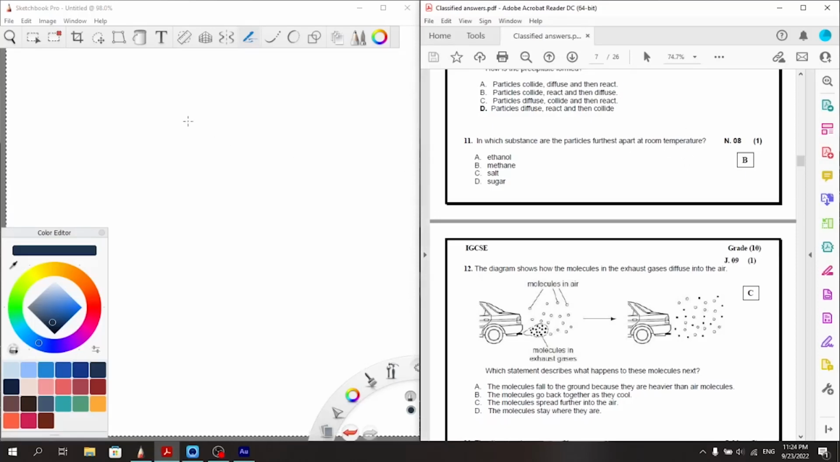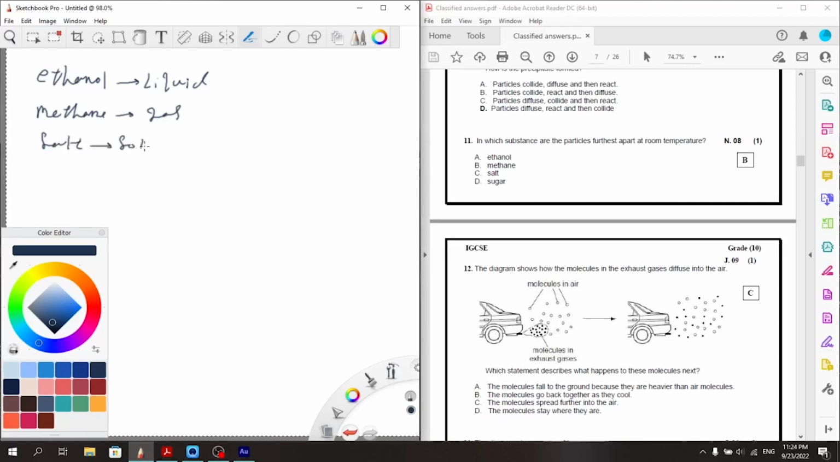Alright, so we have ethanol. In case you don't remember from last year, ethanol at room temperature is a liquid, right? And we have methane, CH4. Also, in case you don't remember, that's a gas at room temperature. We have salt, and of course you know that it's a solid. And we have sugar, and I'm pretty sure you know that that's a solid as well.